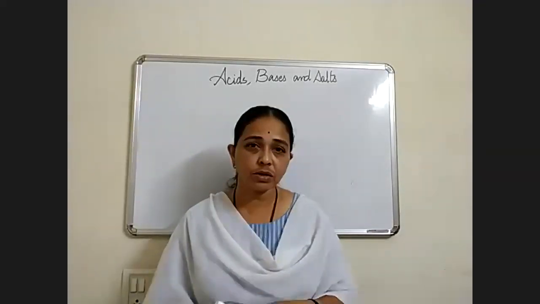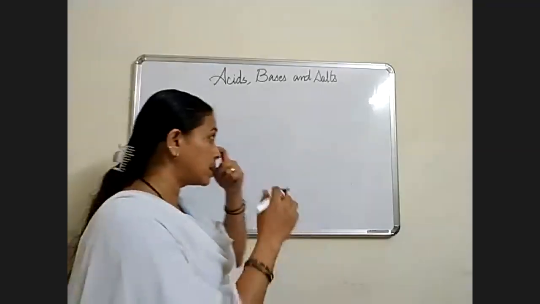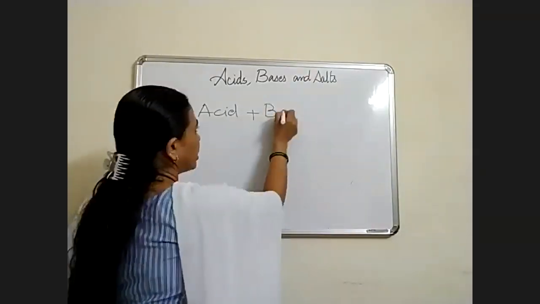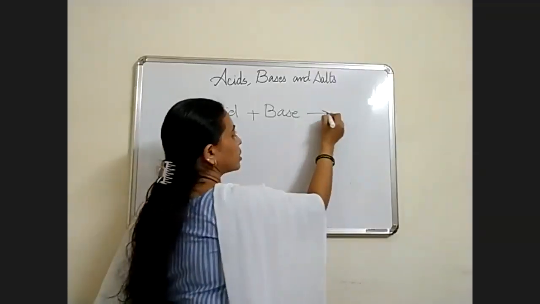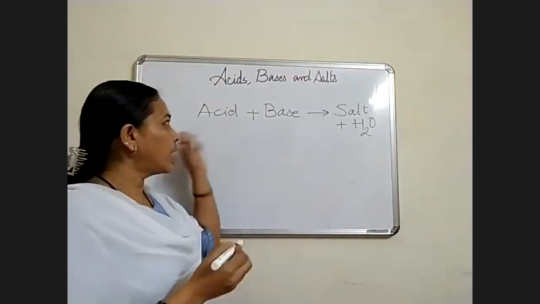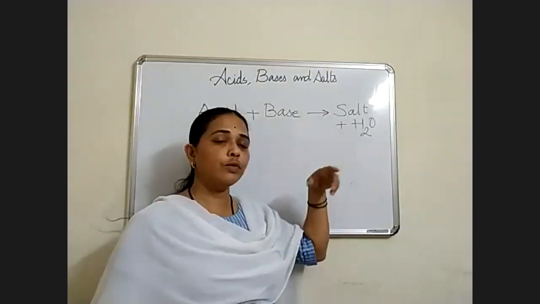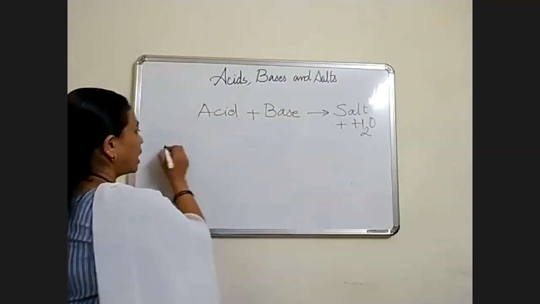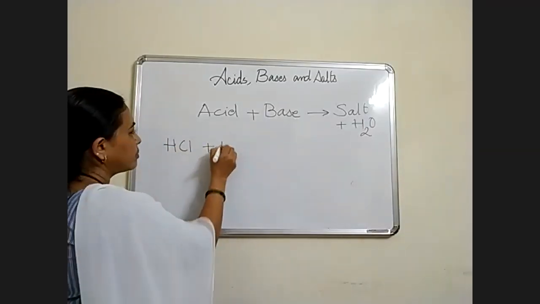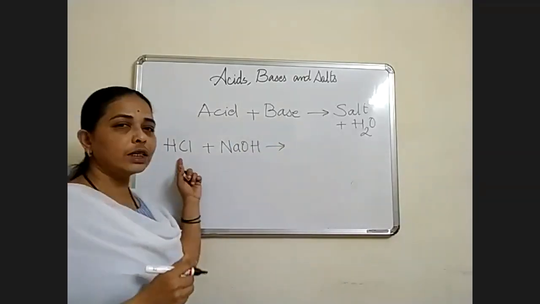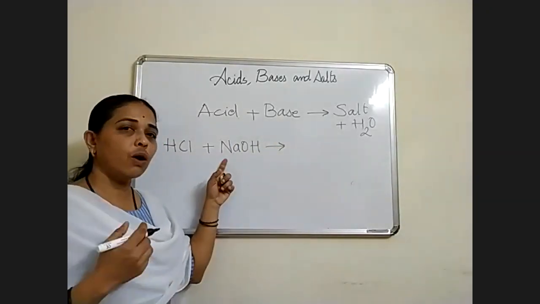So how to make the solution neutral? When acid and base react with each other, they give salt and water. We'll take one example. Acid we will take as HCl, base we will take as NaOH. HCl is a strong acid, NaOH is a strong base.